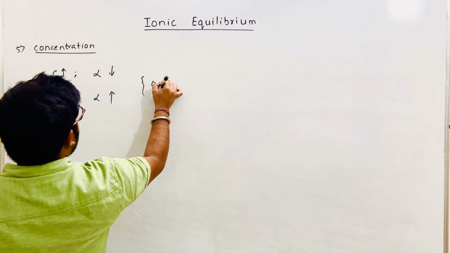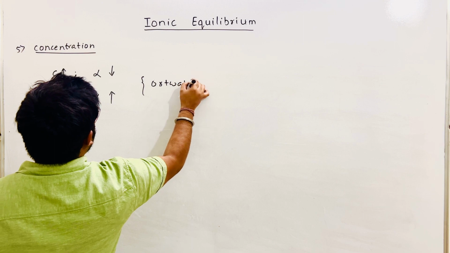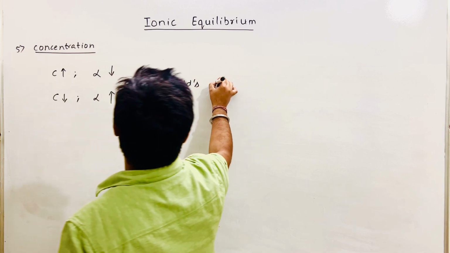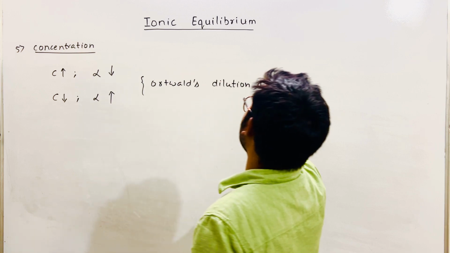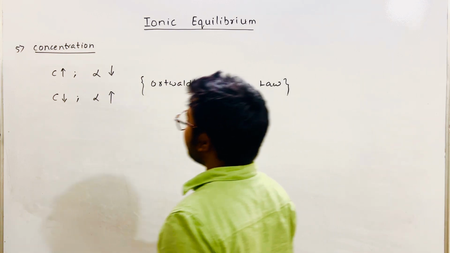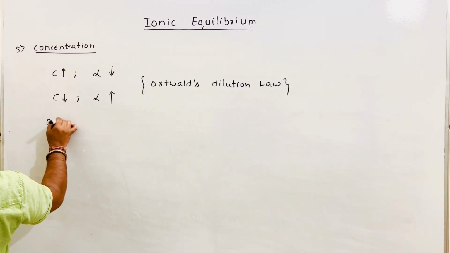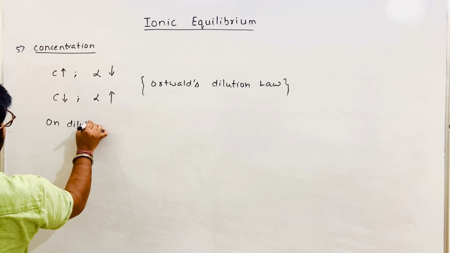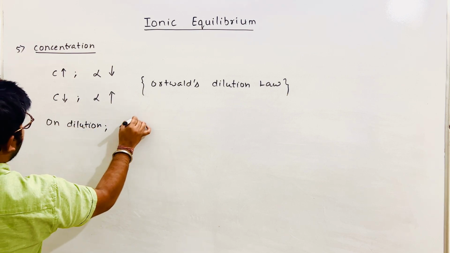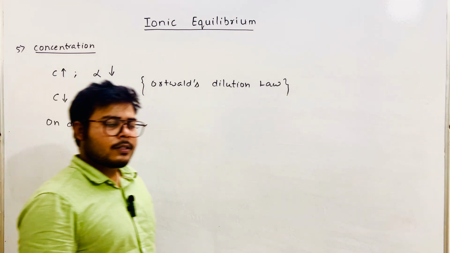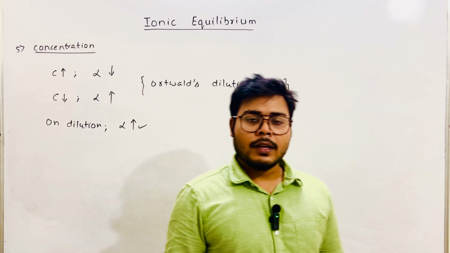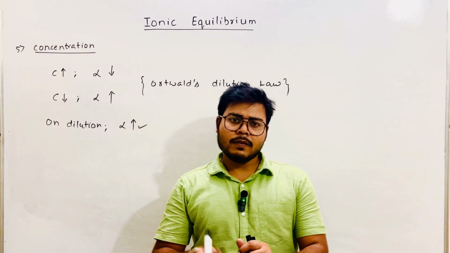Basically, Ostwald's dilution law: if you increase dilution, then on dilution alpha increases, right? So these were the 5 factors on which alpha depends, and we have successfully covered alpha.